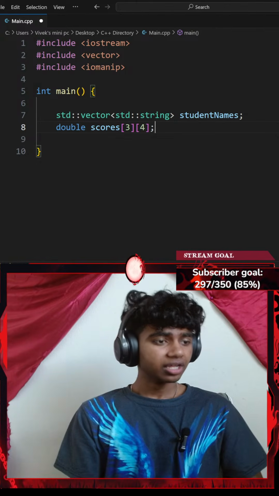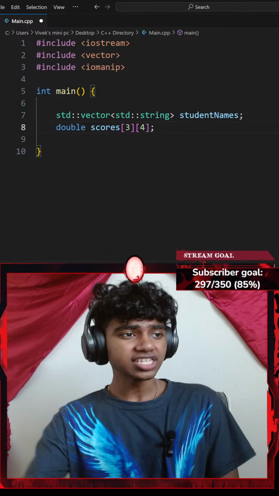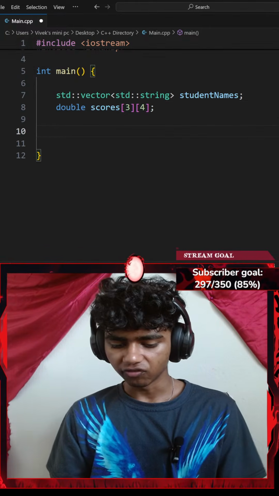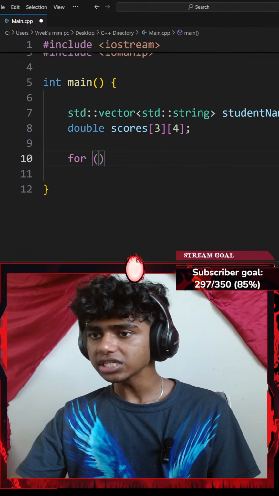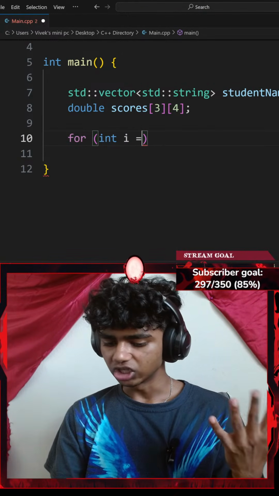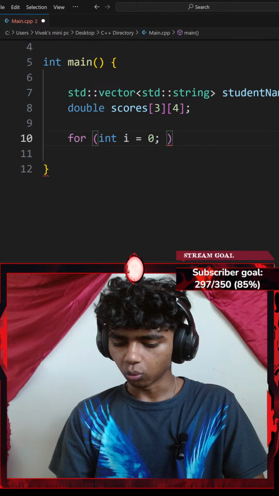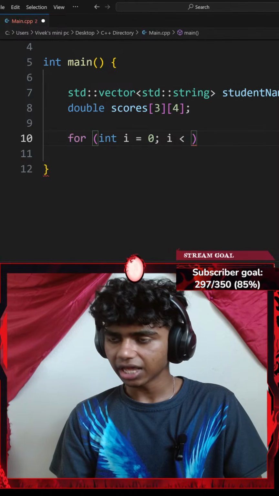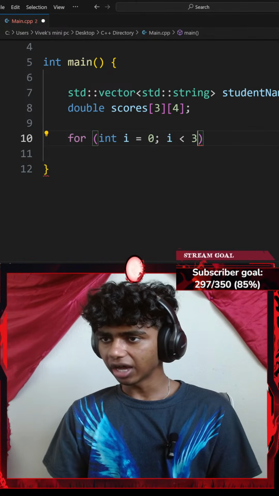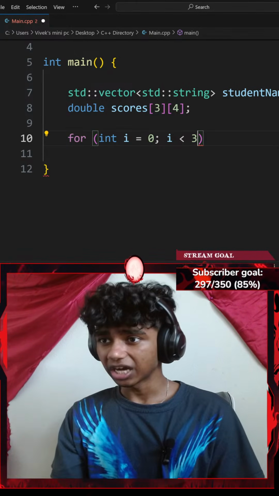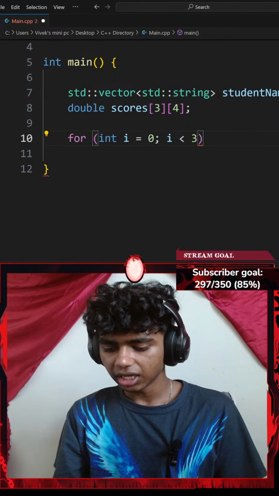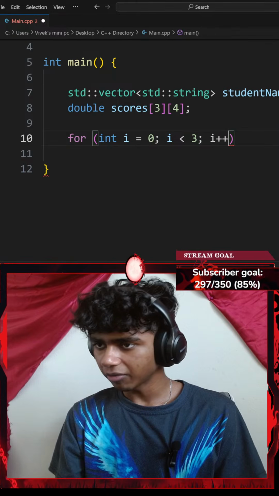Okay, let's see. Next up, instruction 3 says ask the user to enter 3 student names. So I could go with a for loop. Let's say for integer i equals 0, while my i is less than 3, I'm going to do something. Okay, I'll increment my i by 1.